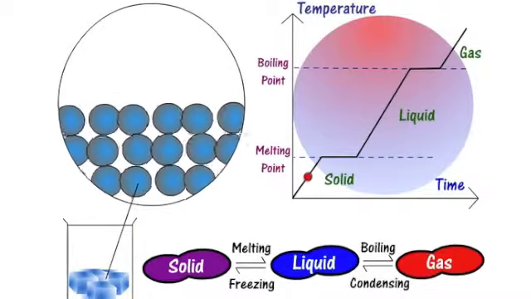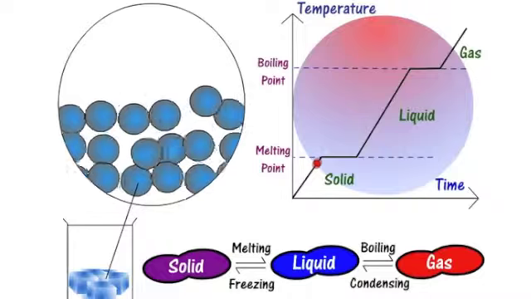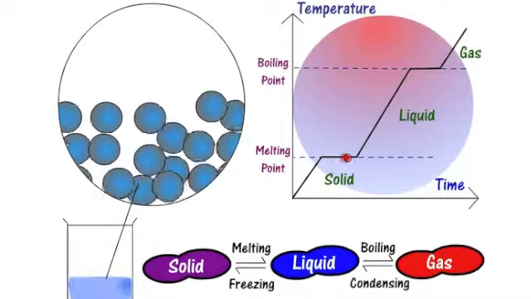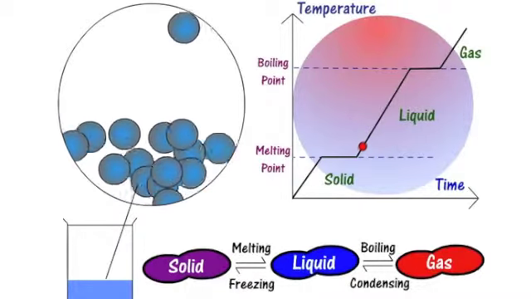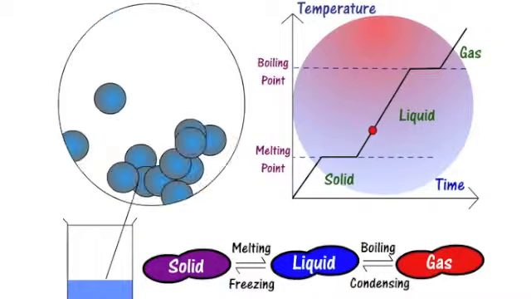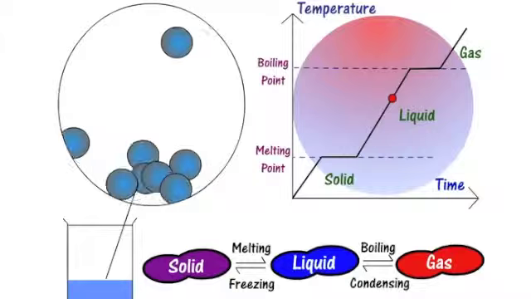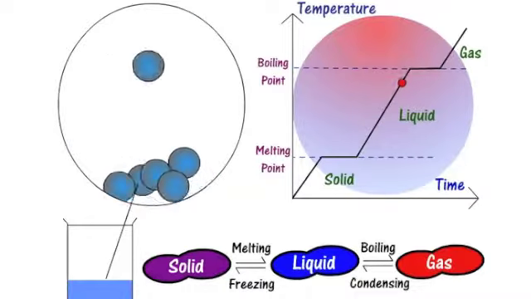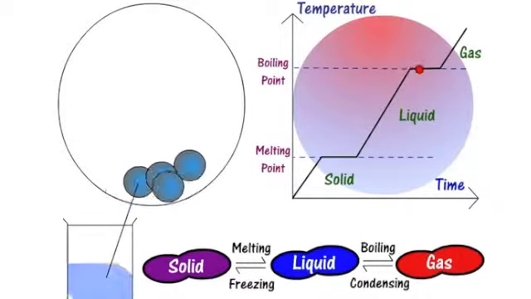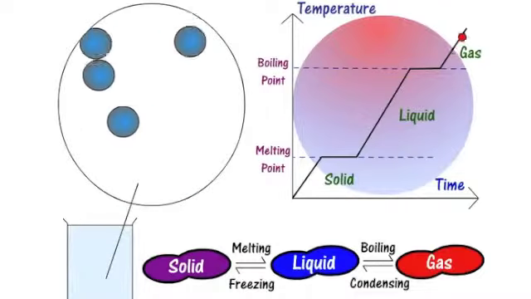So in summary, we begin with a solid whose atoms are tightly packed with vibrational movement. As temperature increases, so does the movement of atoms. We see atoms close together and increased movement in the liquid phase. As we reach the boiling point of 100 degrees Celsius, we see only a few of the original atoms present as they are spread out and bouncing around wildly.